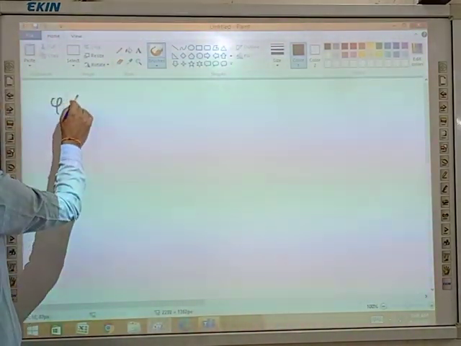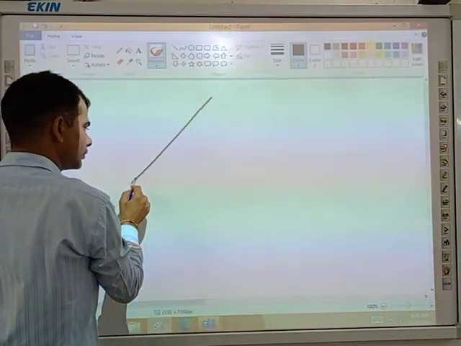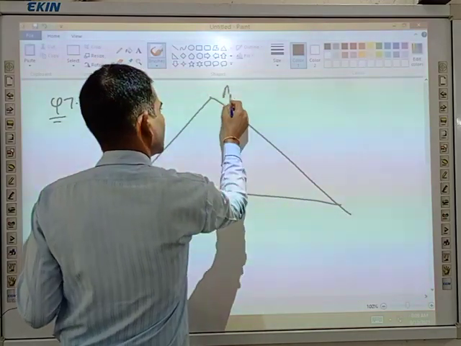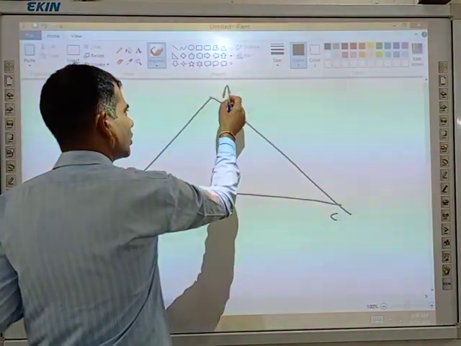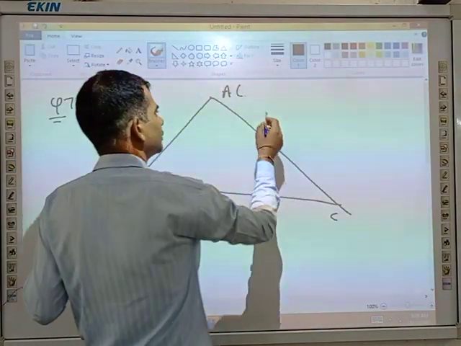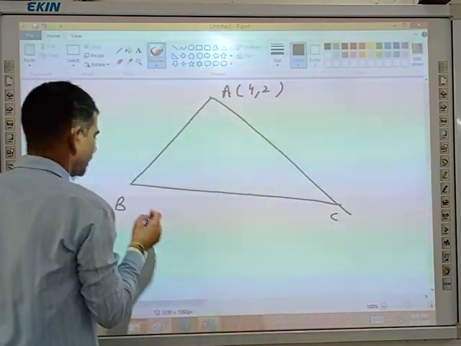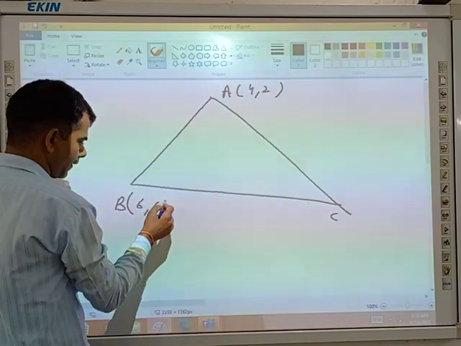Now question number 7. This is the triangle ABC. Coordinate of A is 4, 2. Coordinate of B is 6, 5.